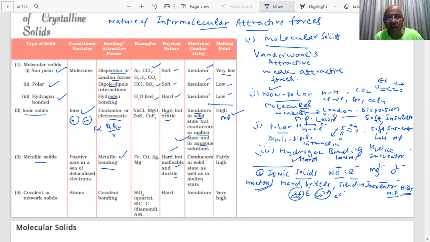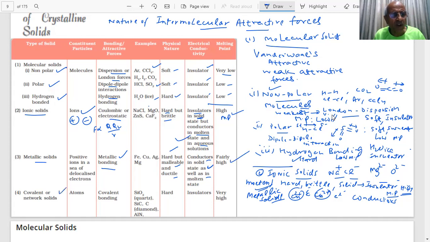So they are conductors in solid state as well as in molten state. Important point, students, metallic solids are conductors. You are saying metallic solids are conductors in solid as well as in molten state. Why? Electrical conductivity of metal is due to what? Tell me fast, 30 seconds. It's high, sir, very high. Due to electrons, the electrons which we have shown you. So their melting points are fairly high, that you know.